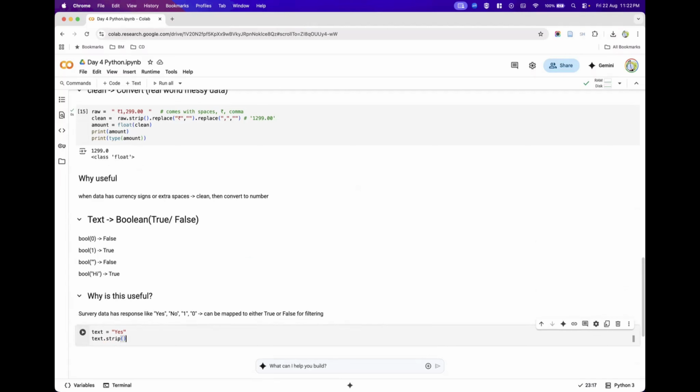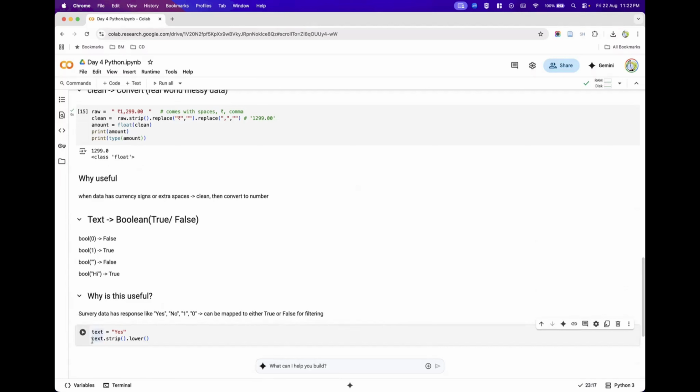Since there is no space, even if you use strip, it will not make any changes and will keep it as it is. Now you can see the y is in capital, and all the remaining characters in the yes string are in lowercase. If I use lower on that, it will make sure all the characters in that yes string are turned to lowercase.